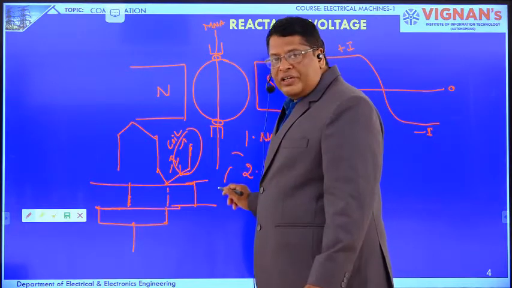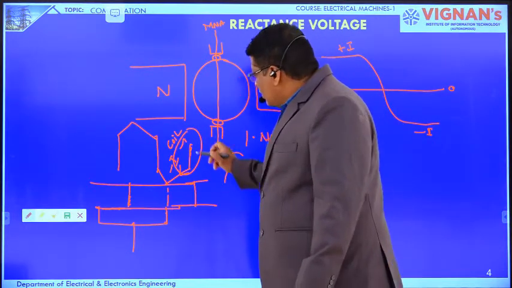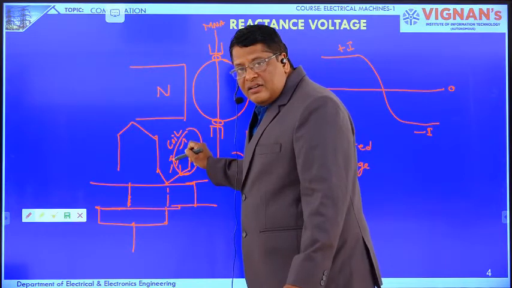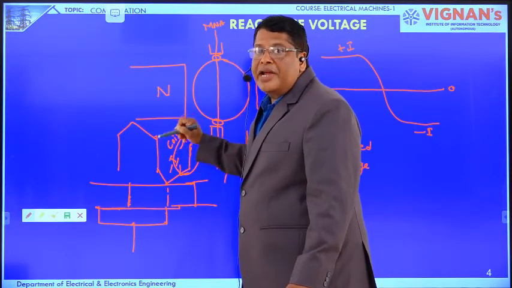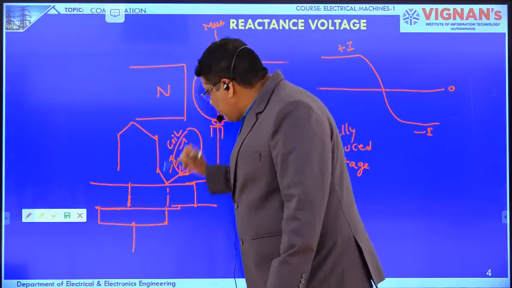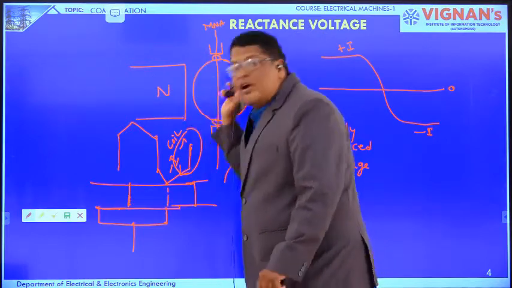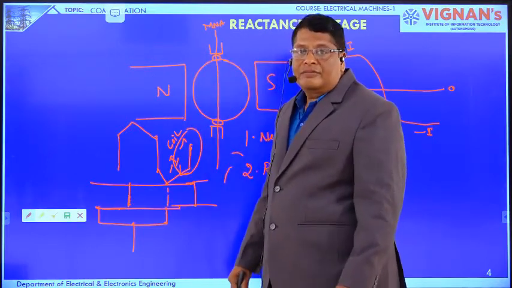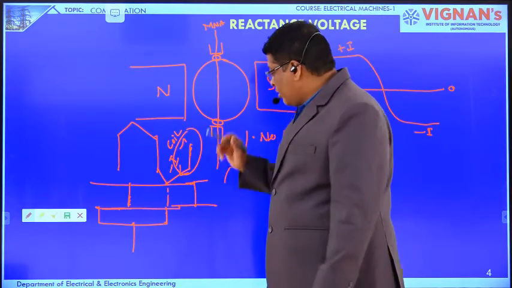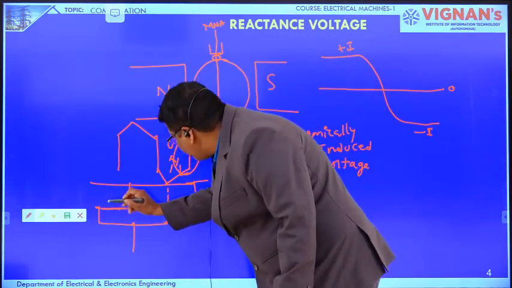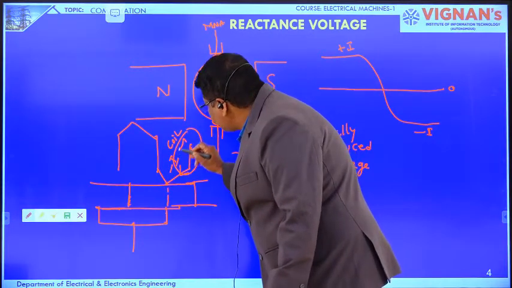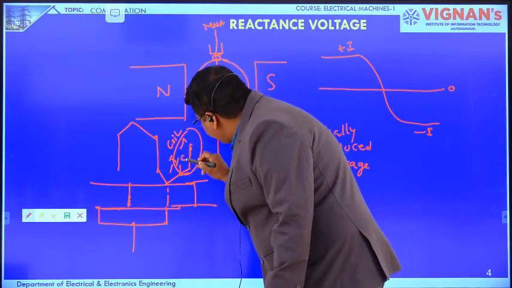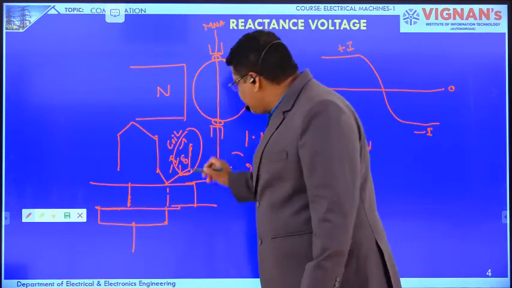Because of the reactance voltage, the current in the coil may not reach the negative maximum current even though the brush is leaving the commutated coil. Suppose here it is minus 10 amperes, but it reaches only minus 8 amperes.